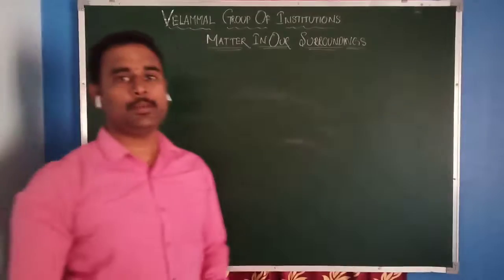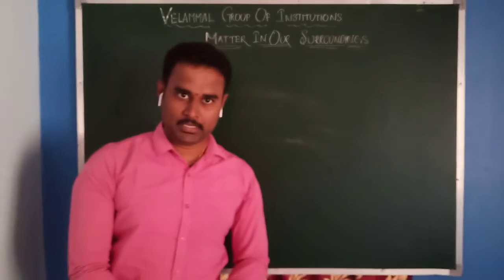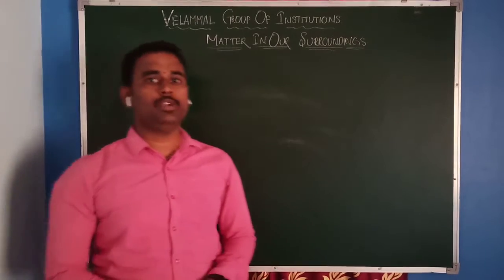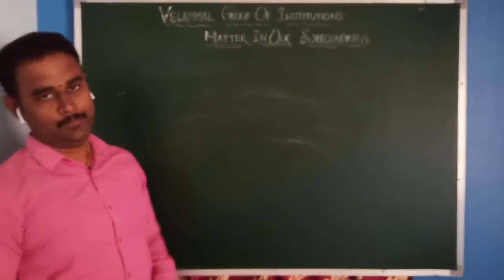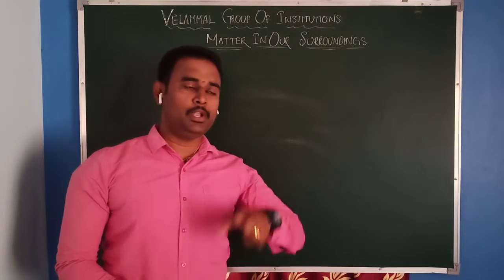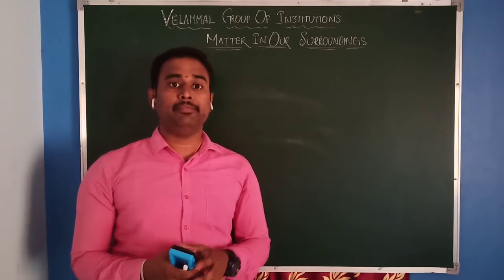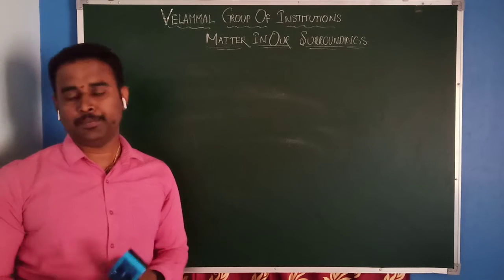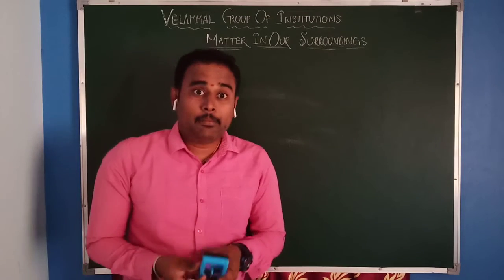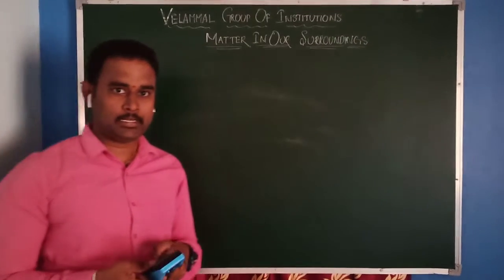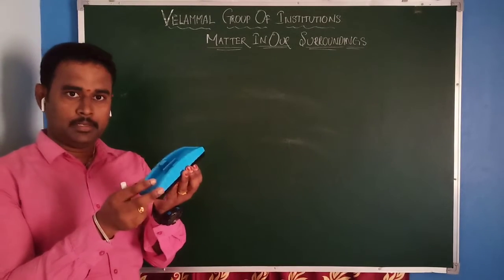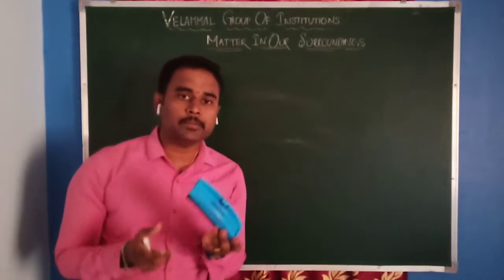Today we are going to discuss the topic matter in our surroundings. Before going to discuss the topic matter in our surroundings, let us try to discuss what is meant by matter. What is meant by matter? As we look at our surroundings, you can see different types of objects. These objects have different shapes, different sizes, and at the same time when you are observing these objects, they have some mass. Let us take a duster. It has some mass and it occupies some space, therefore it comes under matter.